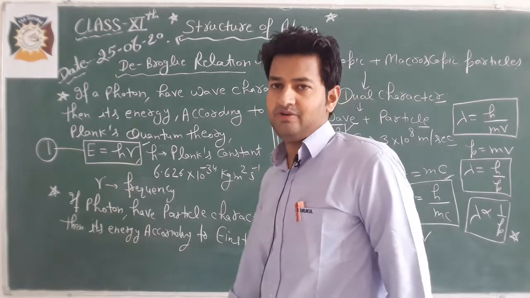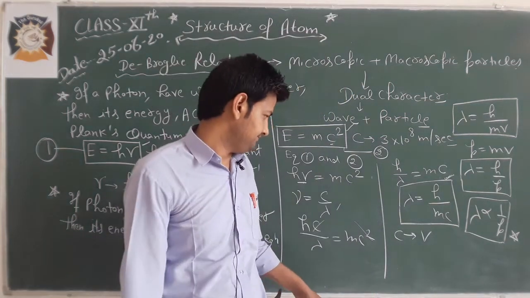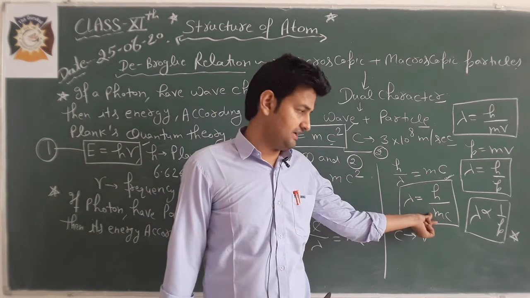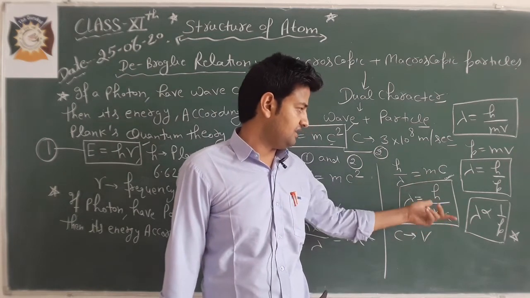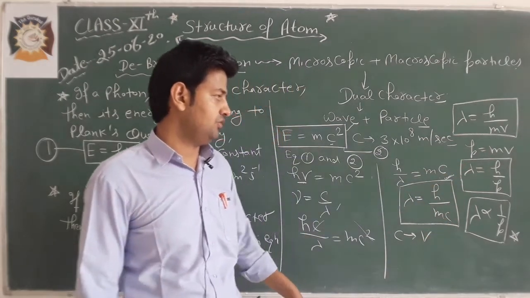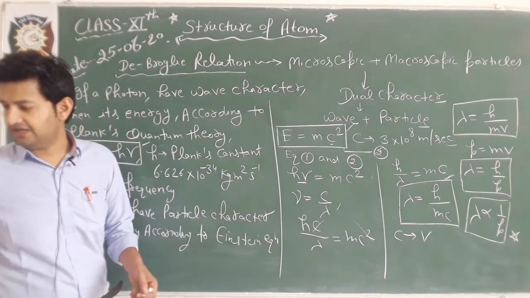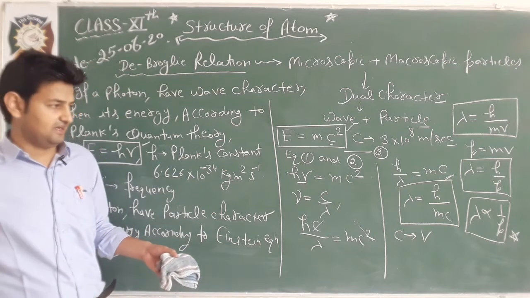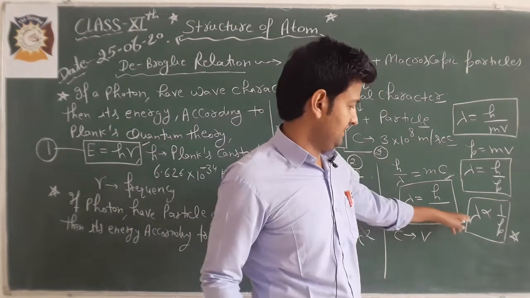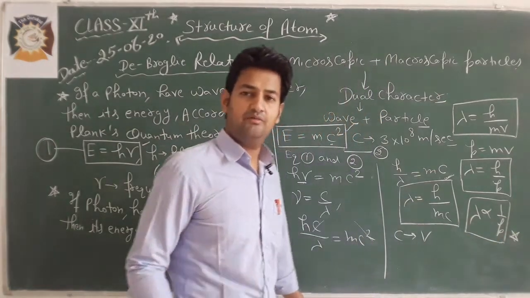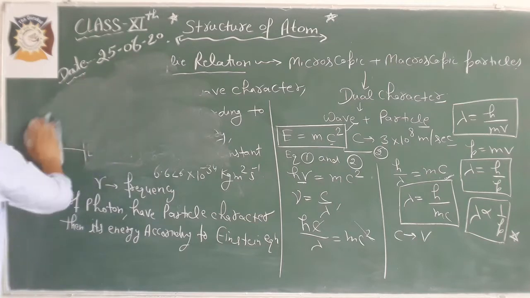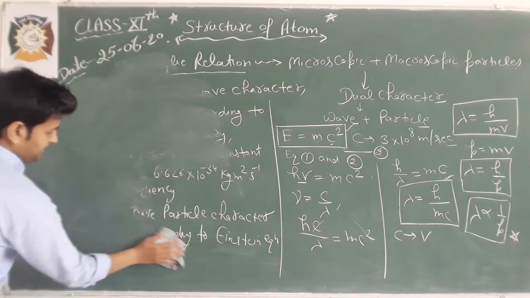Lambda is equal to h by mc. When we replace mass of the photon by mass of the particle and speed of light by the speed of the particle, then lambda is equal to h by p. So wavelength is inversely proportional to momentum, which shows both characteristics, particle-like as well as wave-like.